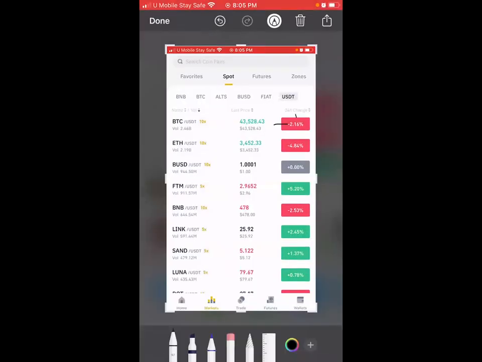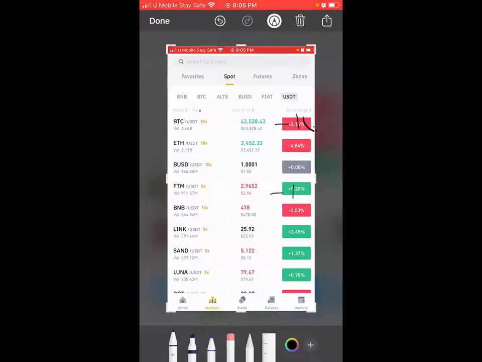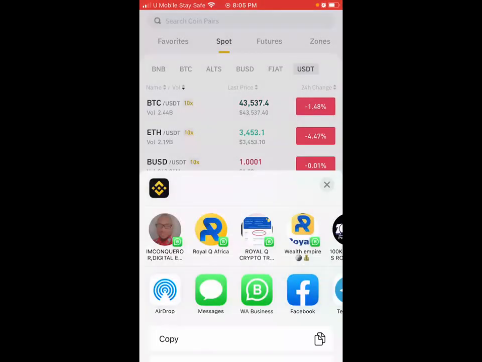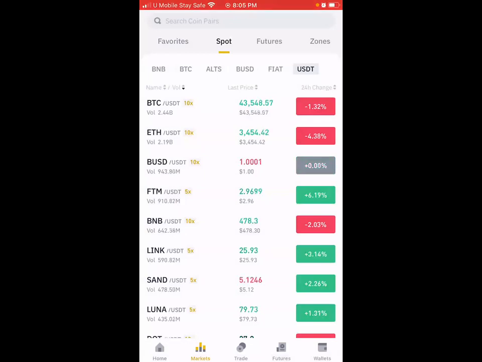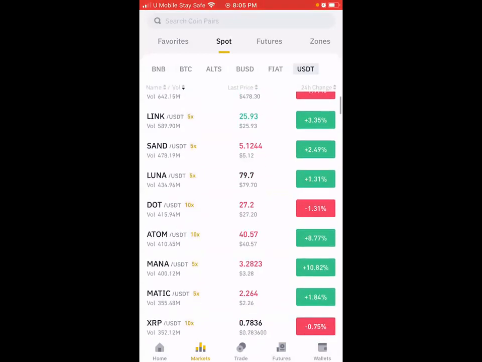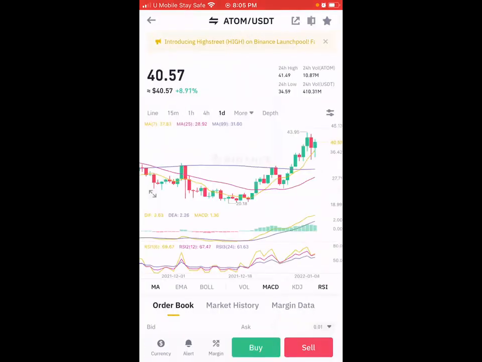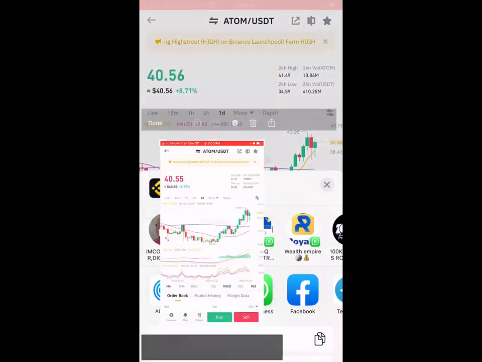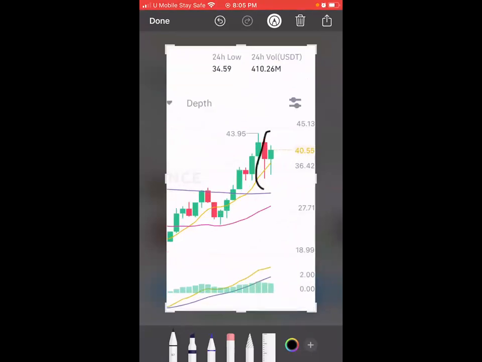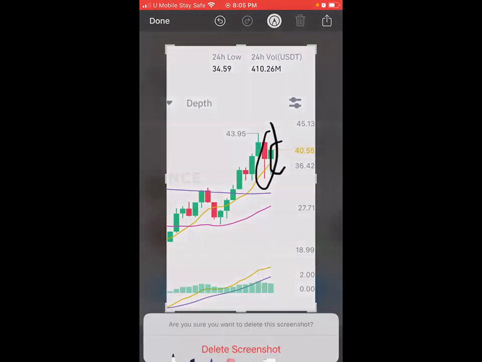This was -10 before. All these things were -15. But look at it, they have all started recovering. So even though they dipped, they have started recovering right in the dip. Look at Atom. This market dipped today. Did you see that? Yesterday, look at what happened. It dipped. Look at today. The last green one is today.